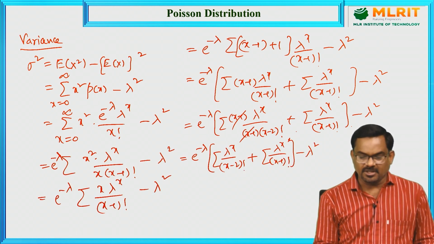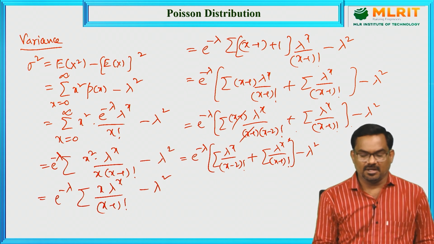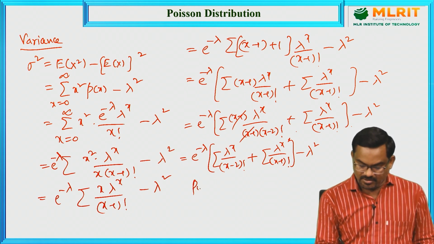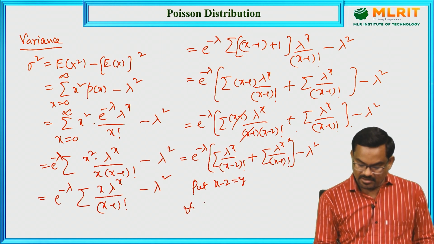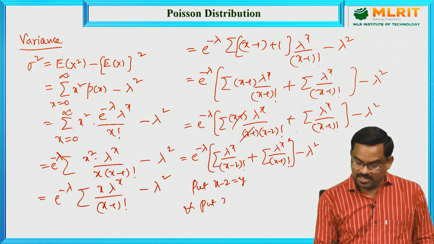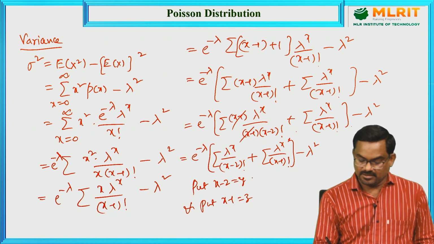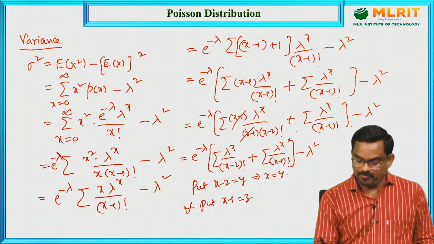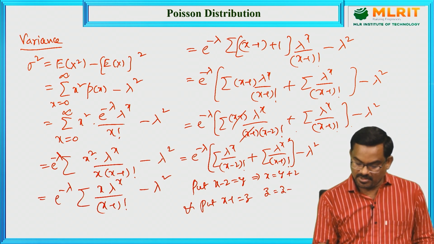Now, similar to the previous derivation, here put x minus 2 equal to y and put x minus 1 equal to z. Then x will be y plus 2 in the first term, and in the second term x will be z plus 1.